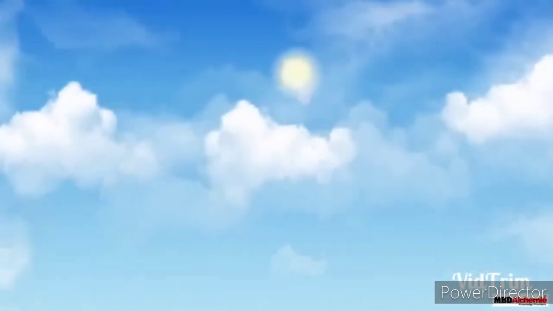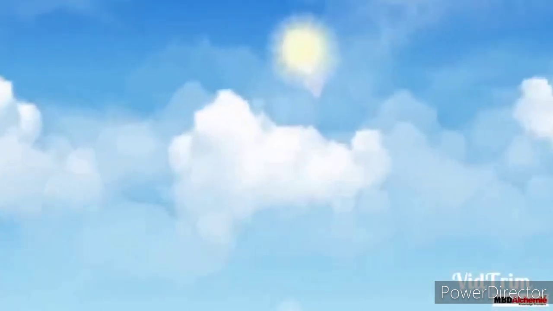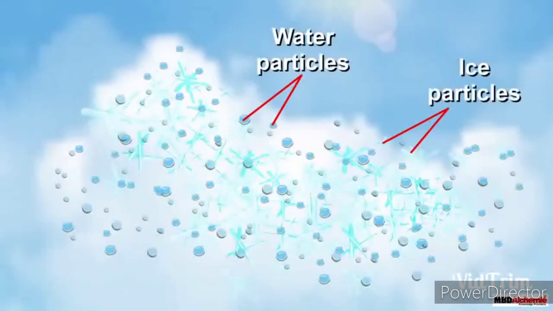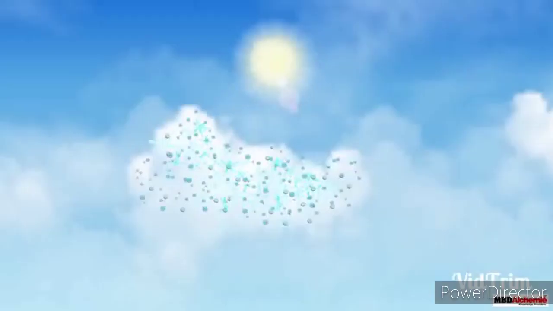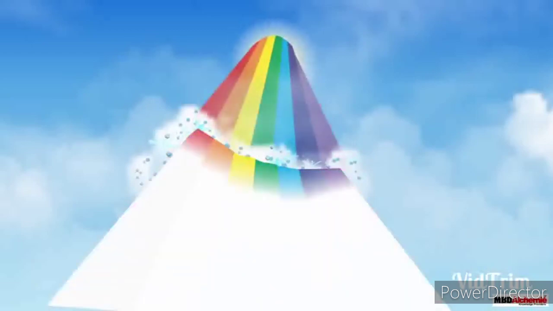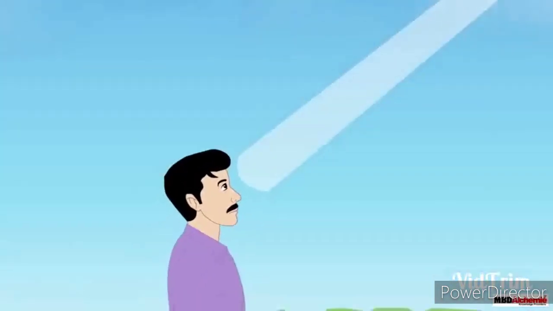As we see, the sun rays after passing through the clouds, in clouds there are water particles and ice particles, and these particles scatter each color of the white light, and these colors combine as white color, which comes into our eyes. That's why the color of the cloud is white.